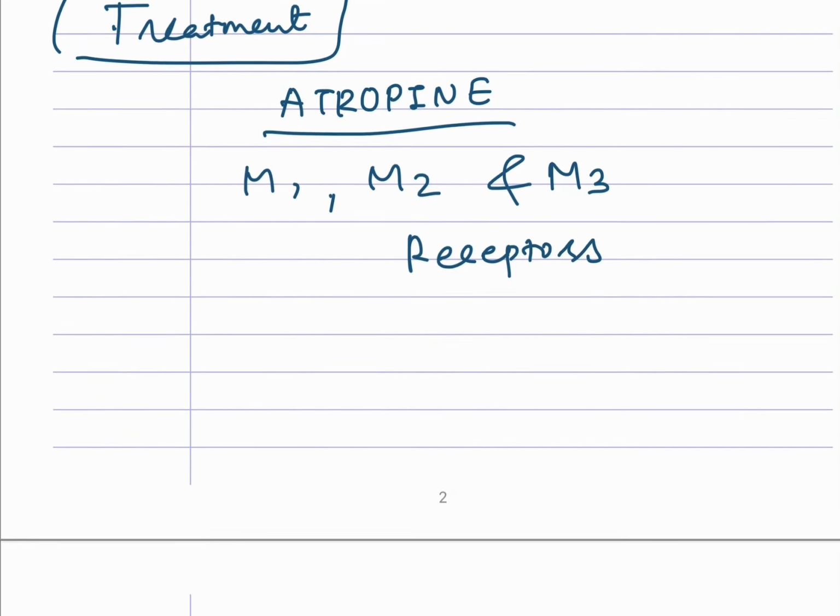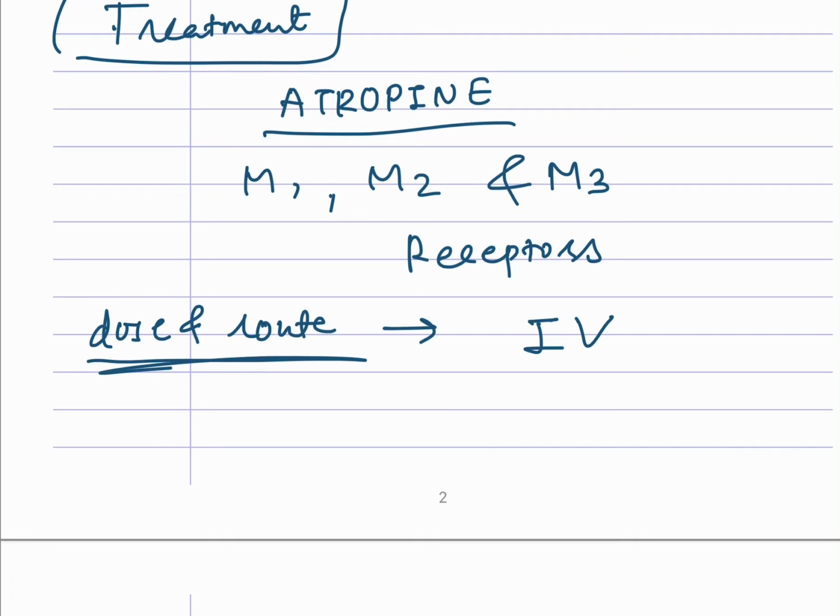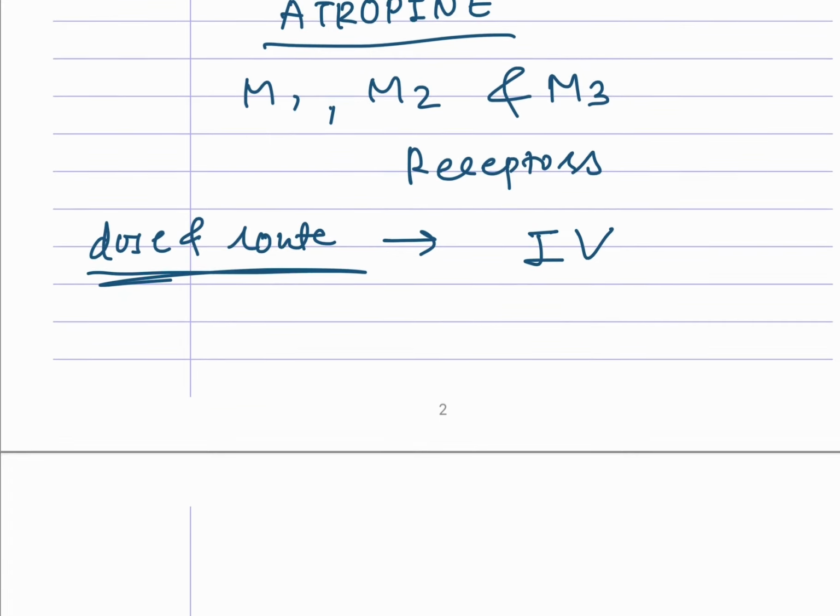How will it be given? So dose and route are also important. The route is IV, simple, because it is an emergency kind of condition, we have to treat it immediately.